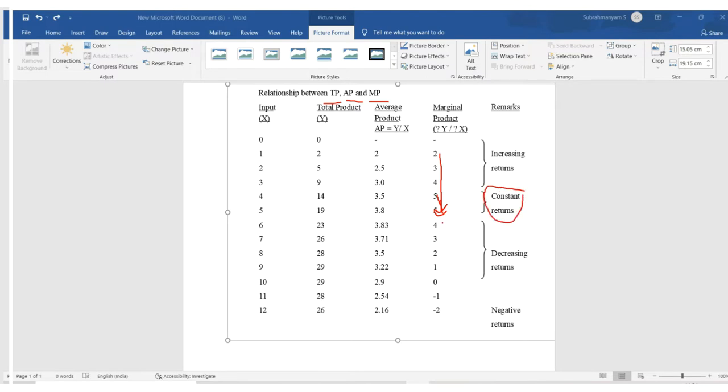Next, output increases by less and less, that is 5 units to 1 unit or 0 units. That comes under decreasing returns. Finally, product declines, that means 0 to -2 units. That is decline, negative returns. This is nothing but the law of diminishing returns.